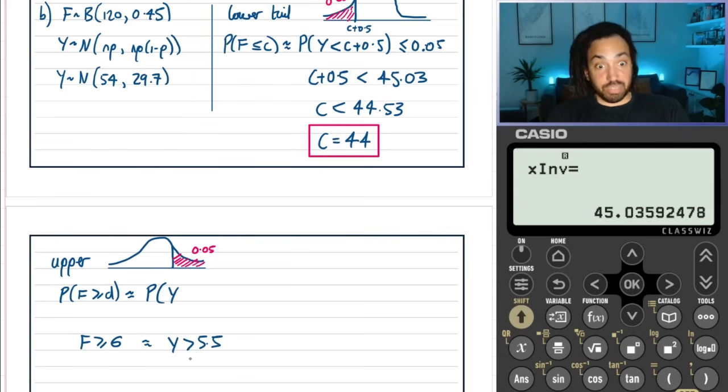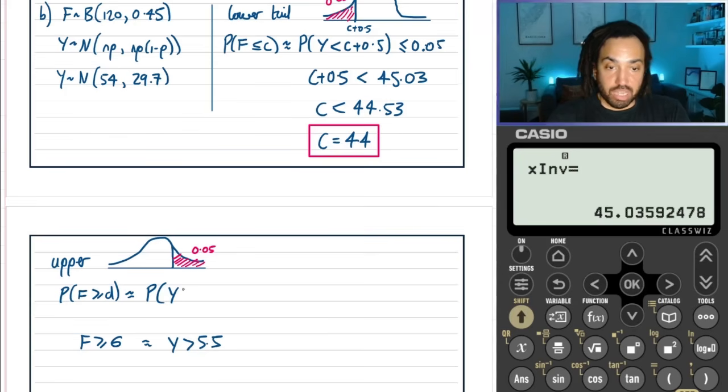And that's because 5.5 is the lowest possible value which will still round up and be inside the set of numbers that we are looking for, which are 6 or more. So 5.5 is the smallest you can get, but it will still round up into 6.